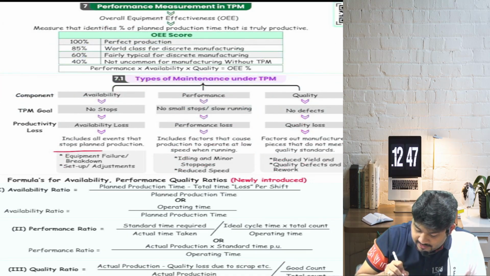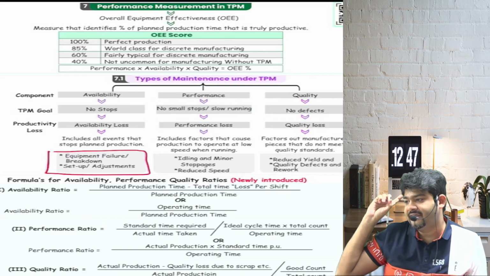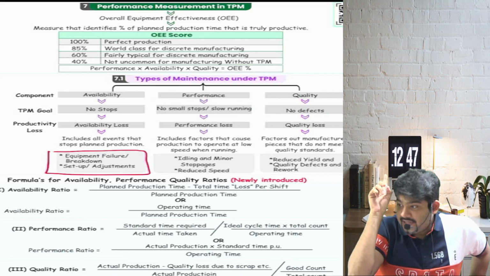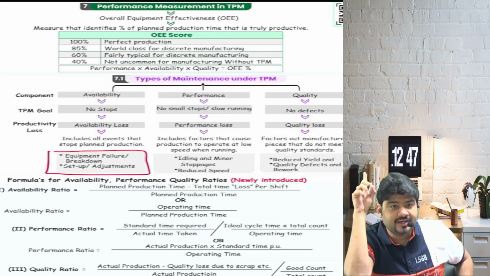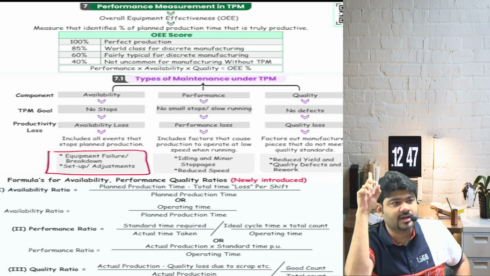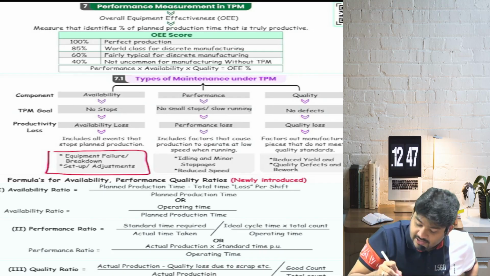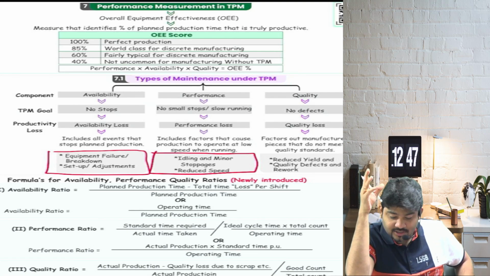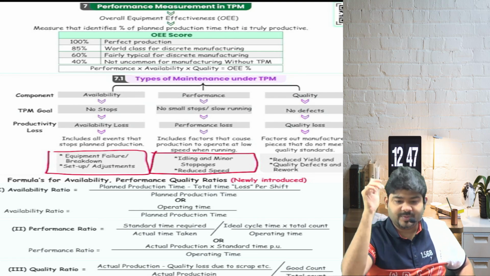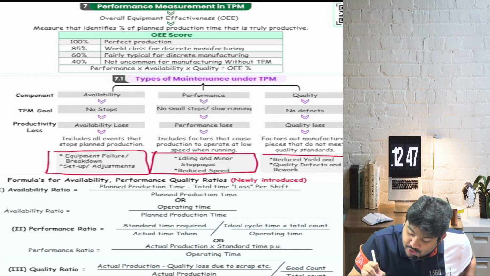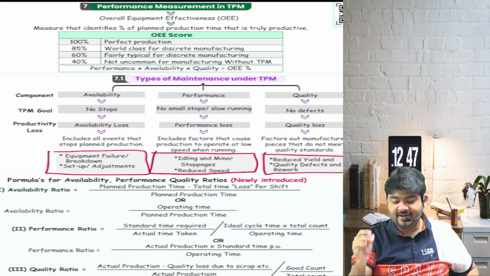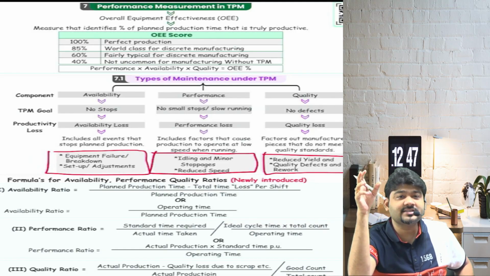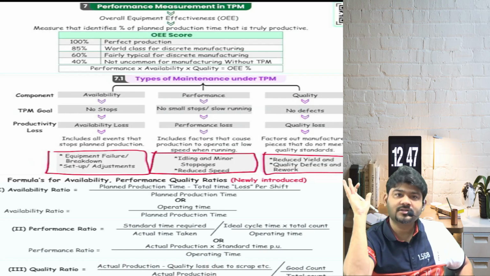So if you have to write anything about these three things, we will first write down when there is an availability issue: in case of equipment failure or breakdown, or setup or adjustment. When is there a performance issue? There is idling or minor stoppages and reduced speed. When is there a quality issue? Reduced yield, quality defects and rework. Are we clear? All right.